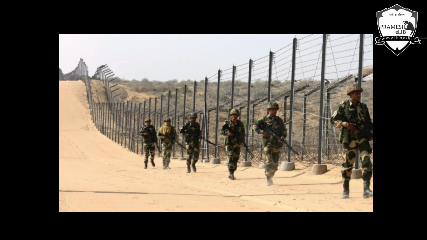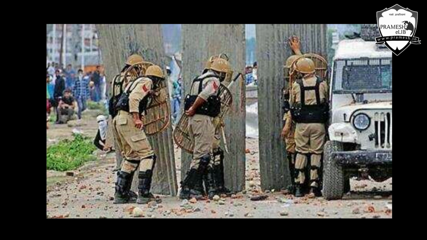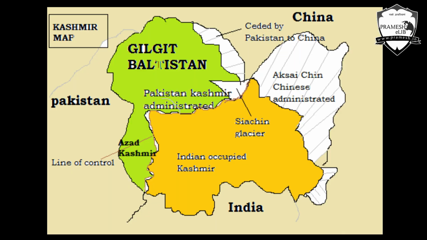So what happened after this war? This is the first war between India and Pakistan, which happened in 1947. After this, two things happened. A, Kashmir signed the instrument of accession with India, and now under Article 370 and certain special provisions, Kashmir has become an integral part of India. And secondly, Pakistan, because of the tribal invasion, has occupied 1/3 of the Jammu and Kashmir region, which will later become Gilgit-Baltistan and the Azad Kashmir region. As you can see, this northwestern area is around 1/3, and this eastern area is around 2/3, which is with India.